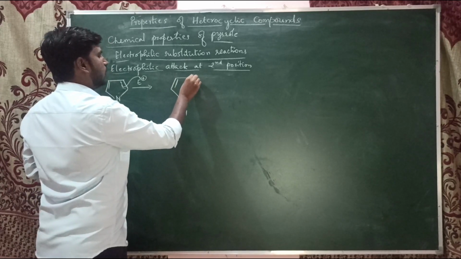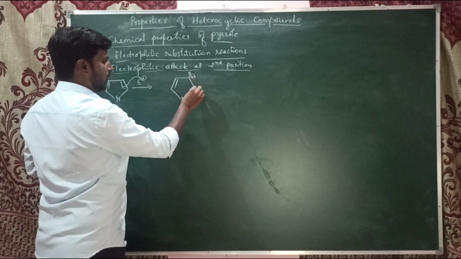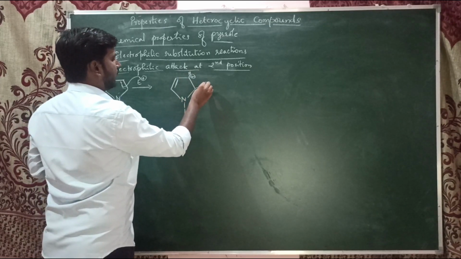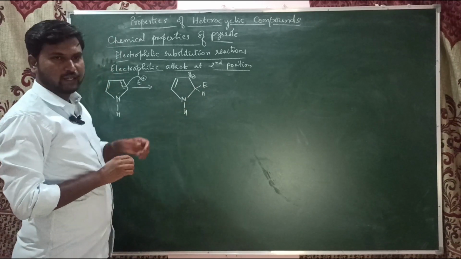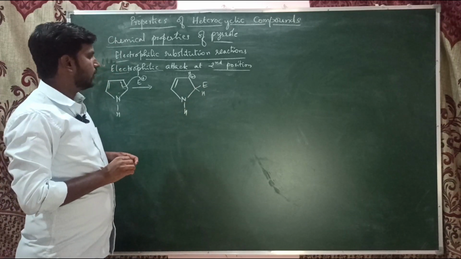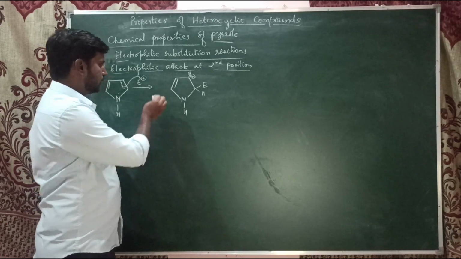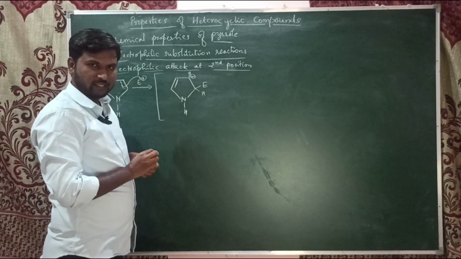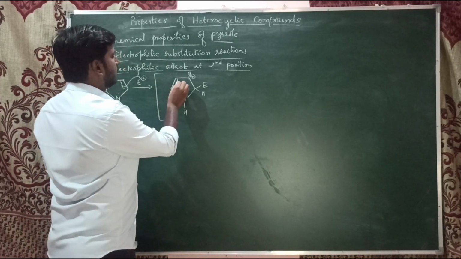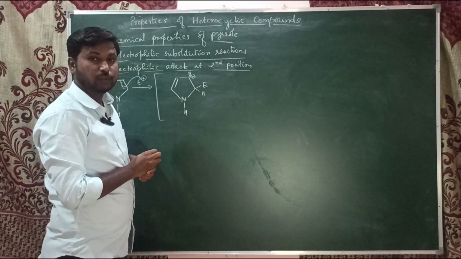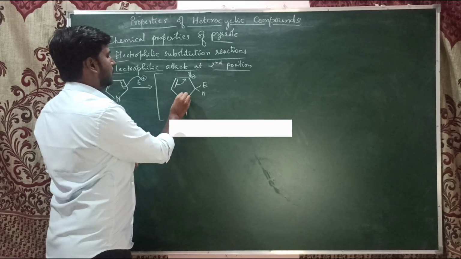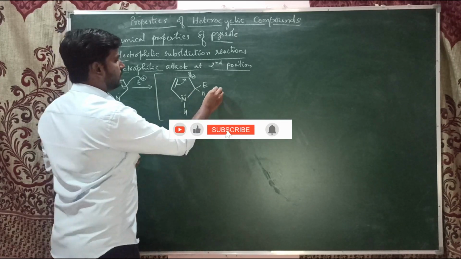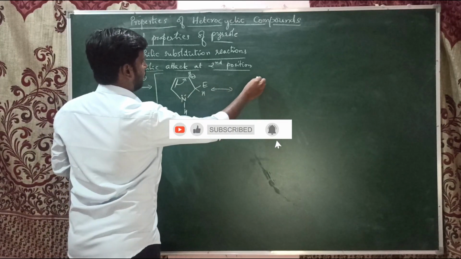Here we get the positive charge, and there is already an H. Here the electrophile comes and attacks. There is also one hydrogen. So this carbocation has been formed. This is actually unstable, so I'm writing it in a bracket. And this shows resonance. These electrons will shift here, and when these electrons shift, it gives us this resonance structure.